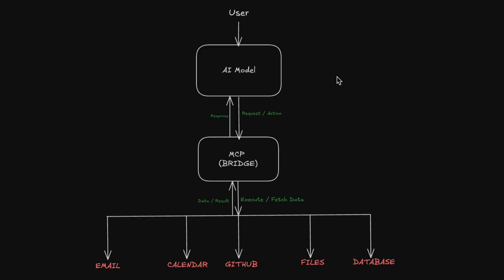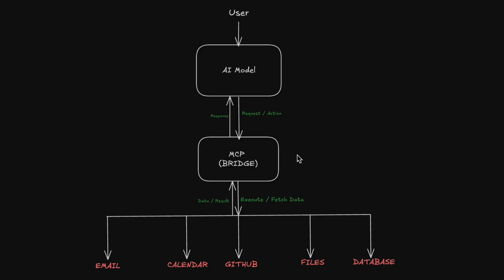You can use similar examples for email: send an email to my team. Calendar: schedule call at 5 p.m. Database: fetch customer records. MCP gives AI superpowers in the real world.